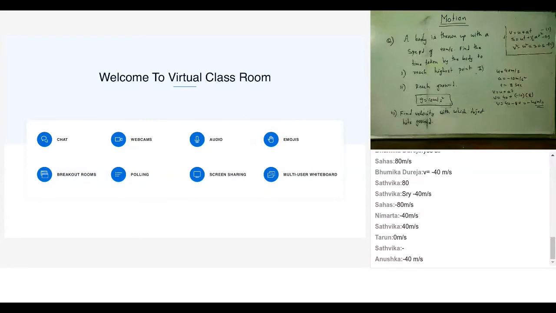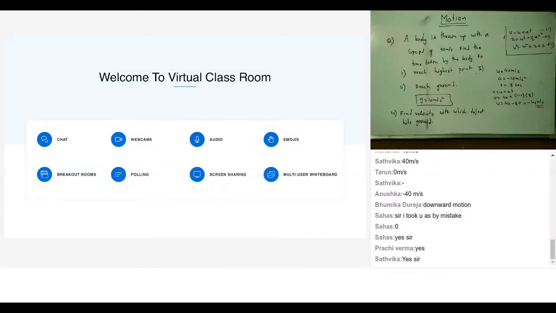What does the negative sign signify here? It is downward, because we're finding velocity. Velocity is a vector quantity. So if it is a vector quantity, I should have both magnitude and direction, right? So the negative sign says it is downwards. Sahas, you took 0, so it's not 0, it is 40. I hope it is clear now. Is that clear to all of you? Now, Bhumika, I think your previous doubt is also clear. So we are taking acceleration as negative for the whole case and we're getting the answer.